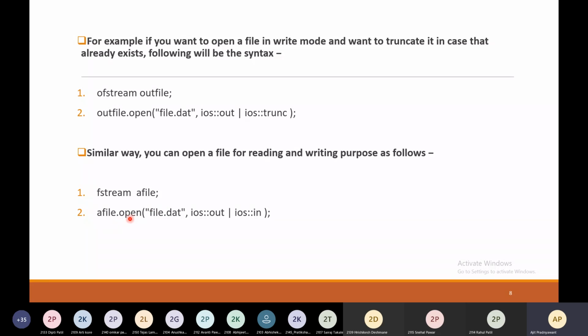Then you have to say object.open, that is afile.open, and this is the way to open it for read and write. file.dat is the name of the file, with ios::in | ios::out, you can open this file for read and write purposes. So this is how you have to open a file with a particular mode. This mode depends on what you are going to do with the file, whether you are reading the file, writing the file, or performing both operations, read and write.